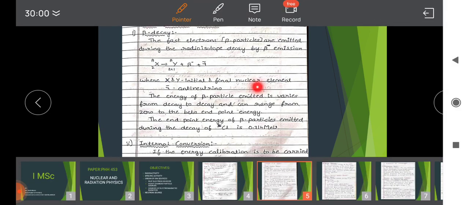Here chlorine 36 is the parent nucleus and argon with atomic number 18 and the same mass number 36 is the daughter nucleus, with the liberation of a beta minus particle and an antineutrino. The energy changes from decay to decay.